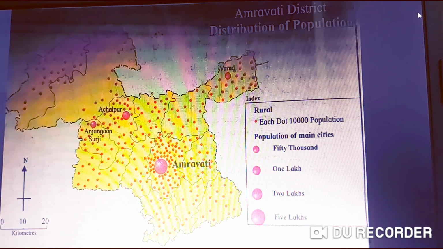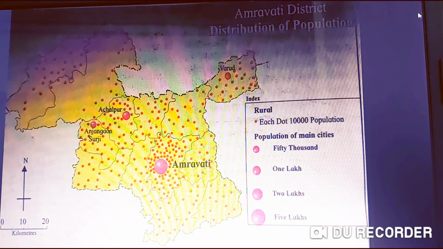Next, can we name the place having a population of 1 lakh on the map? See in the index, the circle or dot that indicates 1 lakh. Then see where you find that size of dot. So here we can see that the 1 lakh dot is on Achalpur.